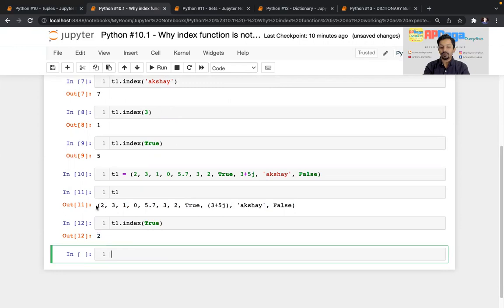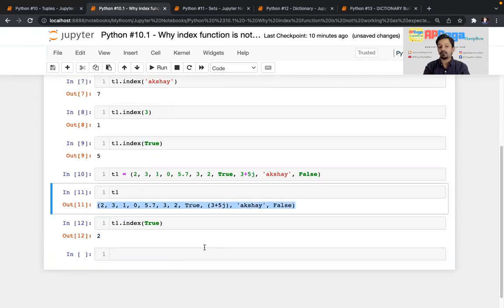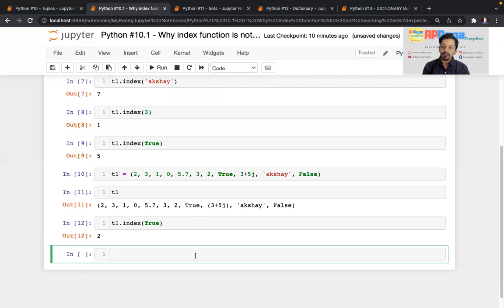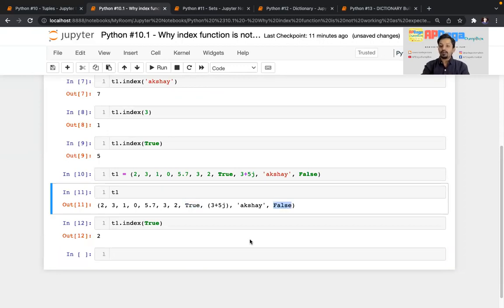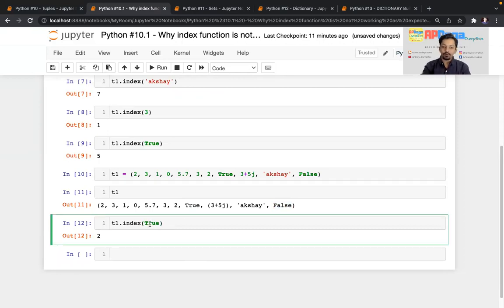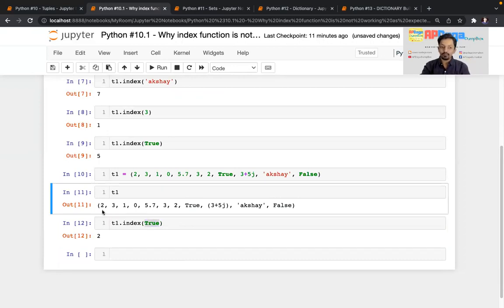And you can see there is no duplicate value, like 2 is present only once. Then why is it happening? There is a simple reason. I talked about it earlier in my previous videos when we talked about the Boolean data type. Even though you see it as True and False, internally it is stored as 1 and 0. So whenever you try to find the index for True, technically internally it is searching for value 1. And if you look here, 0, 1 and 2, at the second index it found the value 1. Internally it is 1 only, and it becomes the first occurrence of value 1, right? That's why you are getting this output.